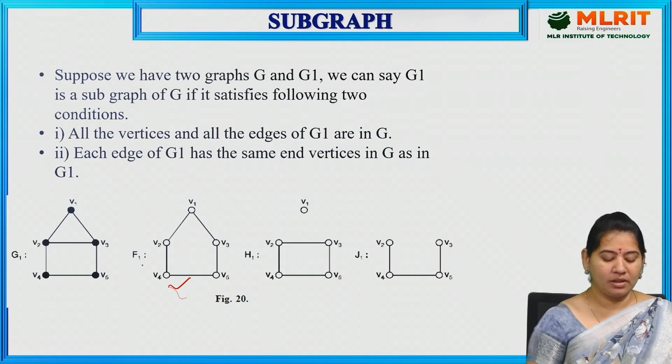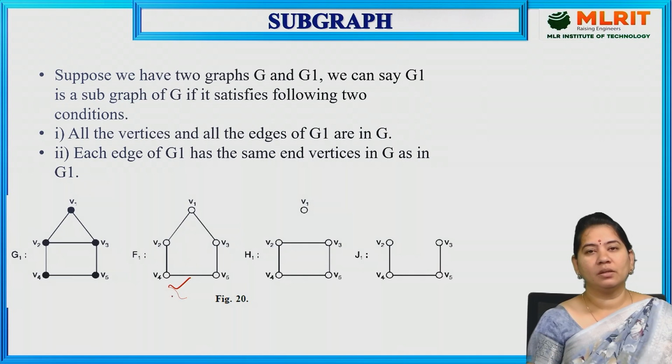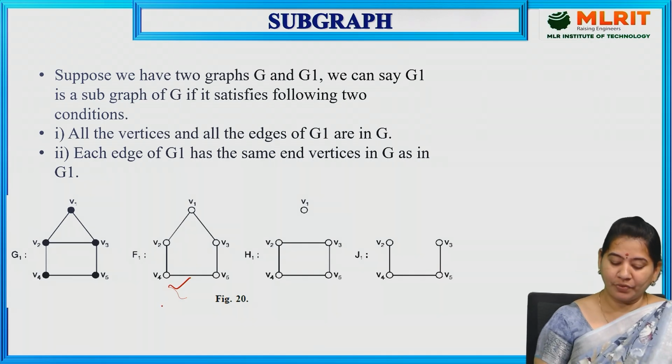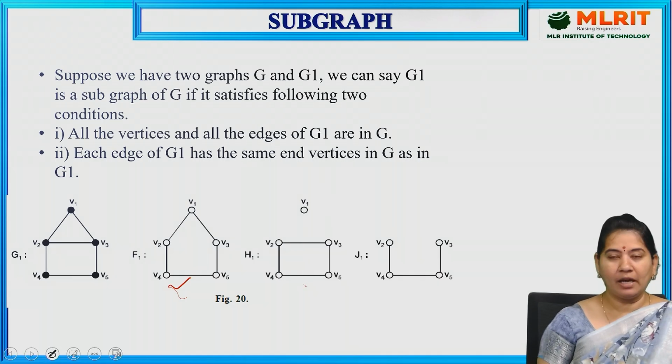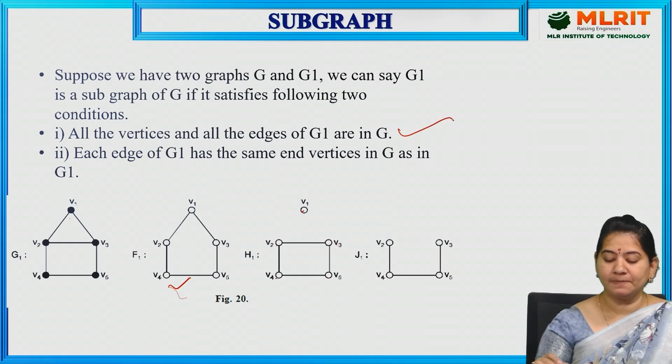Why? Because all the vertices of G1 are there in the original graph, and all the edges have the same end vertices as in G. So I can say this particular graph is called a subgraph. Now let us consider the other graph. Here we have H1. Let us consider whether this H1 is a subgraph of G1 or not. Let us suppose V1. Yes, V1 is there. V2, V3, V4, V5. Yes, we have them. The first condition is satisfied here.